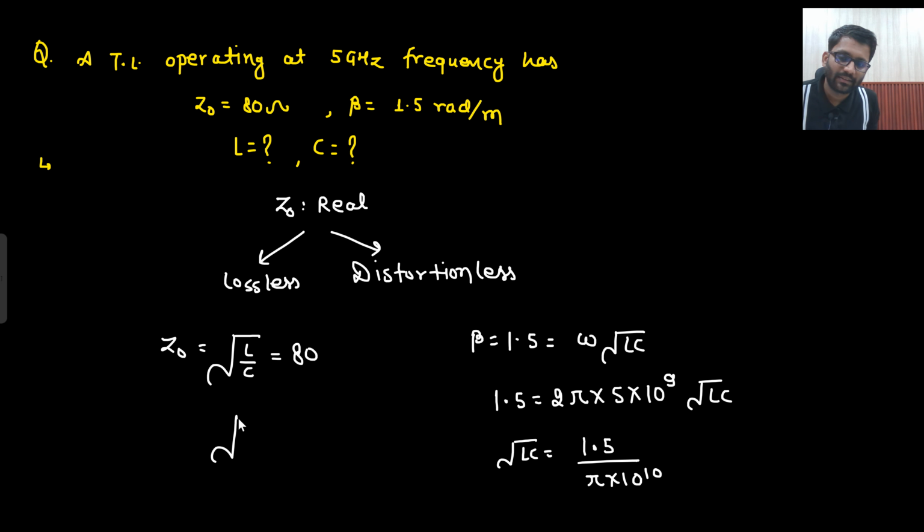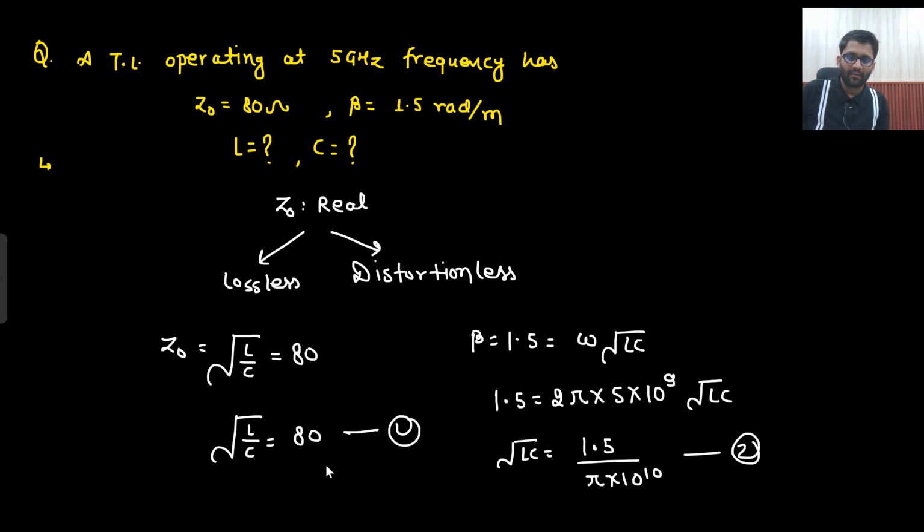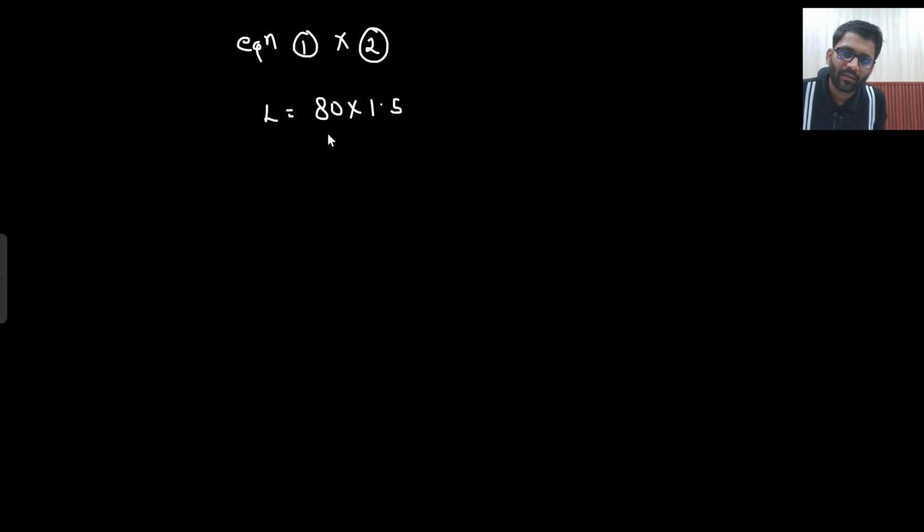And under root L by C is 80. If I multiply both of them, what will you get? This is my equation 1, this is my equation 2. Equation 1 into equation 2. Just multiply, so L value only I will be getting. So L is equal to 80 into 1.5 divided by pi into 10 to the power 10. Right? So this is the value of L you will be getting.